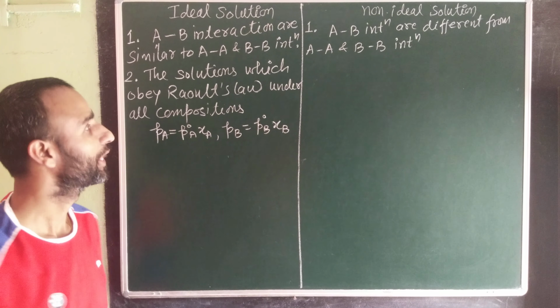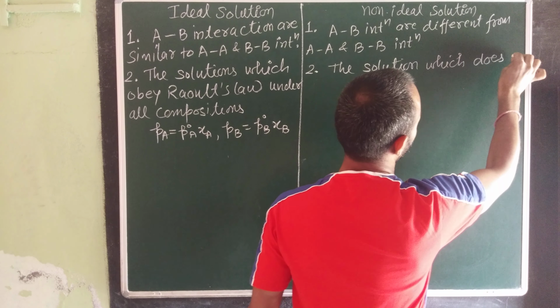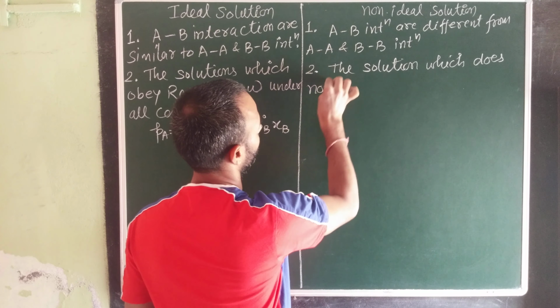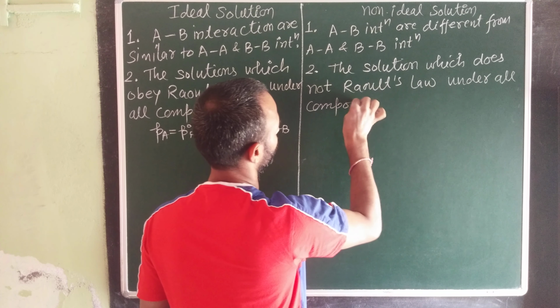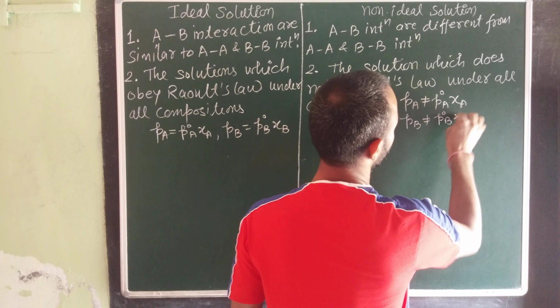So what about non-ideal? The solutions which do not obey Raoult's law under all compositions. That means PA should not be equal to P naught A XA, and PB should not be equal to P naught B XB.